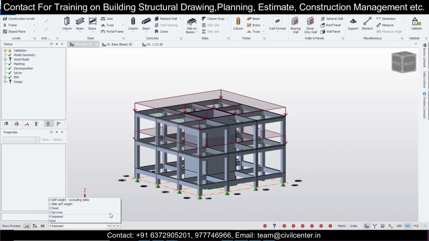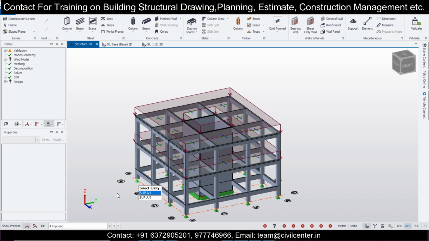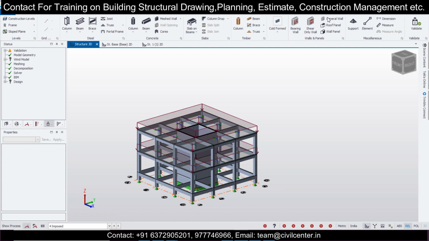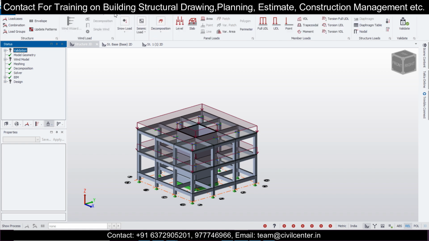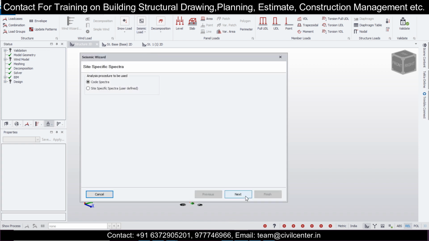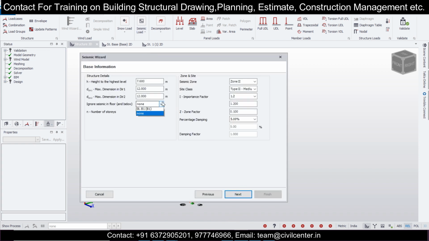The dead loads and the imposed loads have been applied, and after we have applied all this, we can just validate the model here, this option of validate here, and after that we can just apply the load combinations. If you want, you can also apply the seismic load, seismic wizard, and then we'll use the core spectra. I also prefer going for the modal response spectrum analysis.